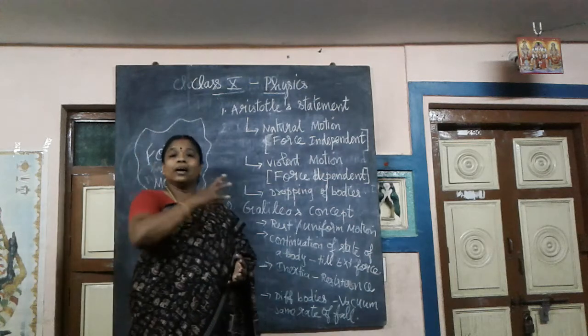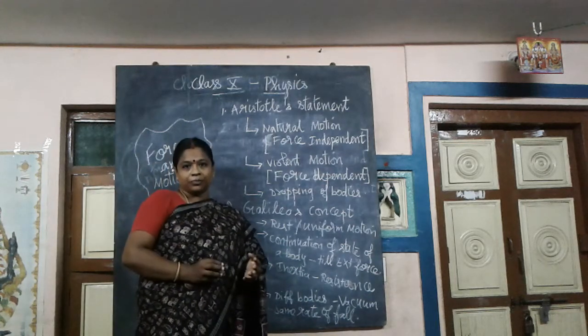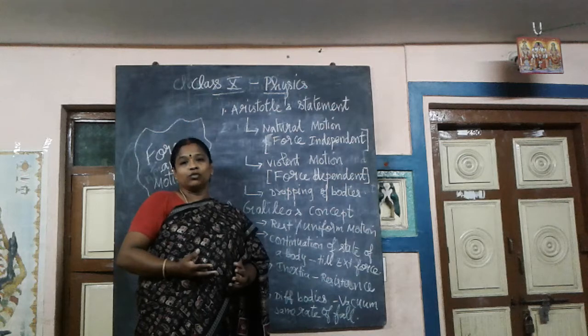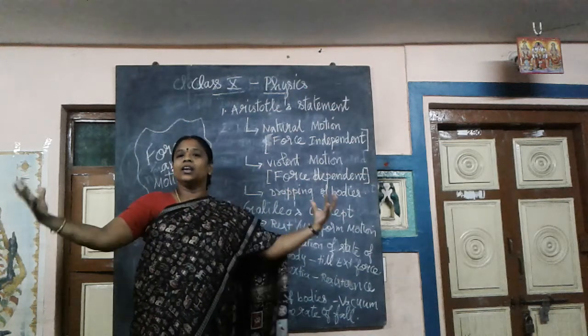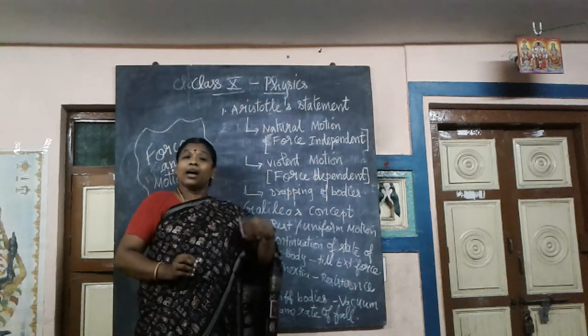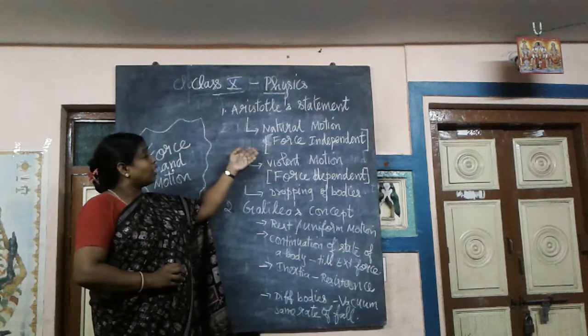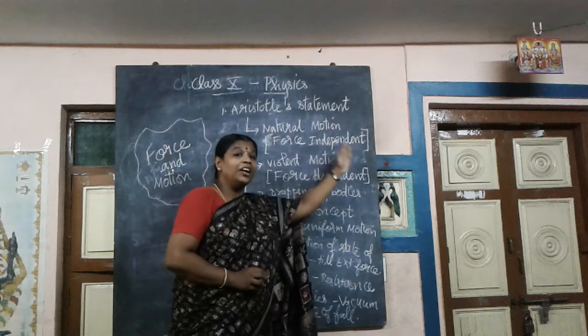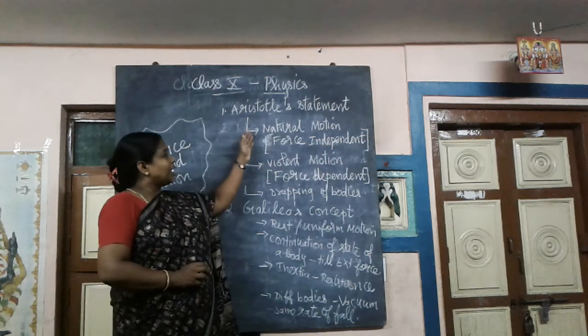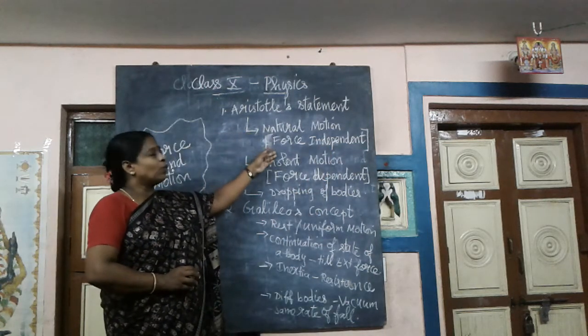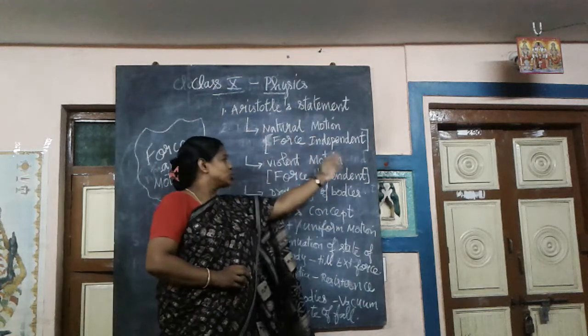Automatically, a moving body comes to rest without any external force. It doesn't need any external agency to come to rest. That's why the natural motion is otherwise called force independent motion.